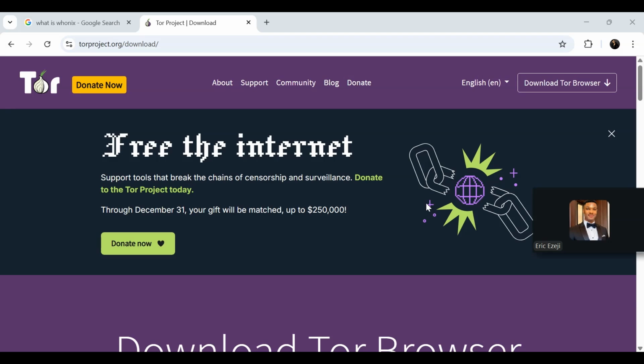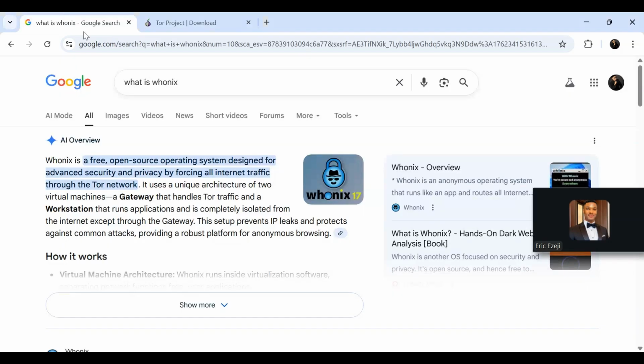You understand? That is where Whonix comes in. It's actually an operating system on its own, so it's better than Tor Browser when it comes to anonymity and security. Tor Browser runs on your regular OS, like Windows, but if the OS is compromised, Tor can't protect you. Whonix is a full operating system designed for anonymity. It splits your system into two virtual machines. That is what we're going to do now.